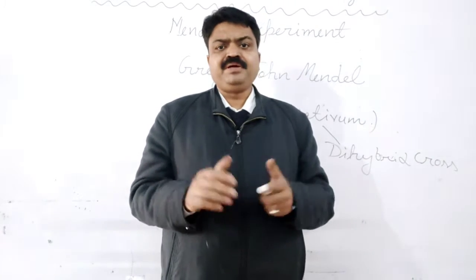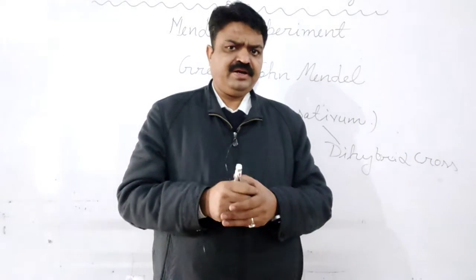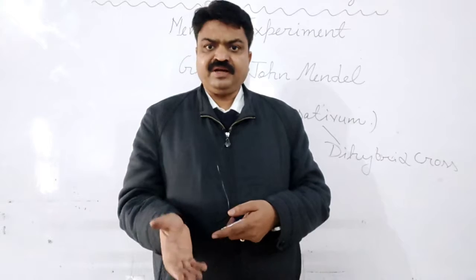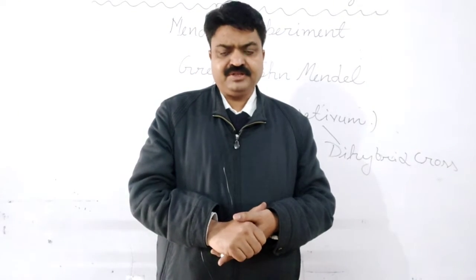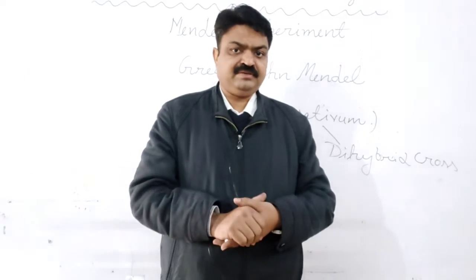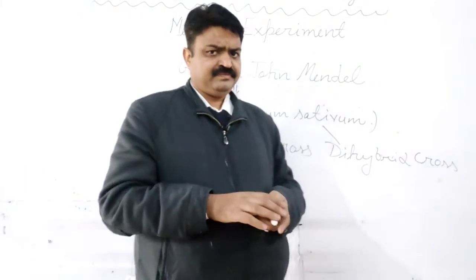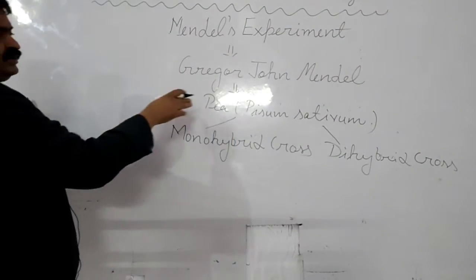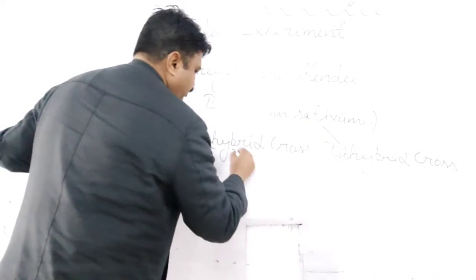As you know, the pea plant has two types of height. Some plants have tall height, some have short height. So with the help of this contrasting character, he did one experiment. What did he do? That we will discuss. Today we will discuss the monohybrid cross.